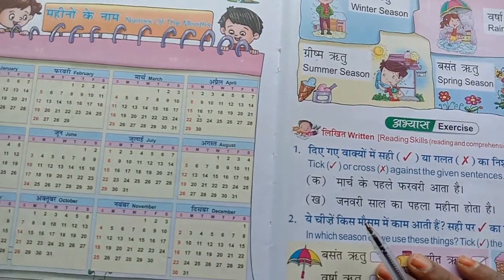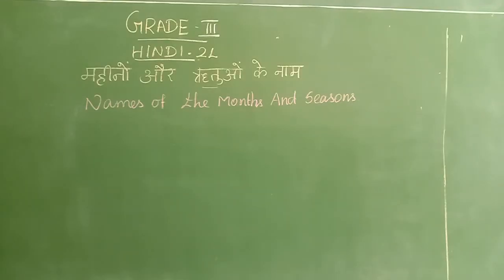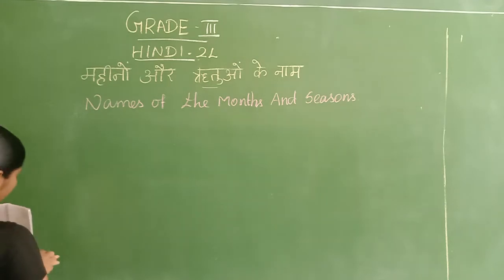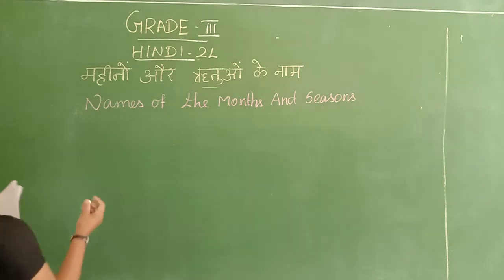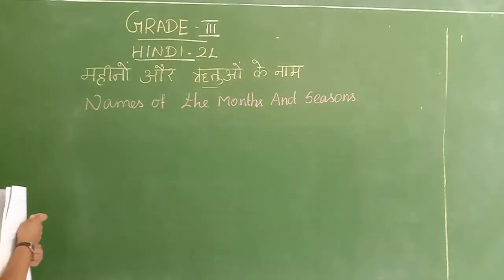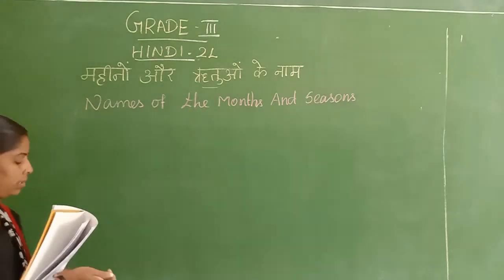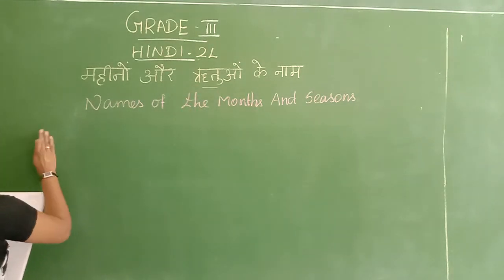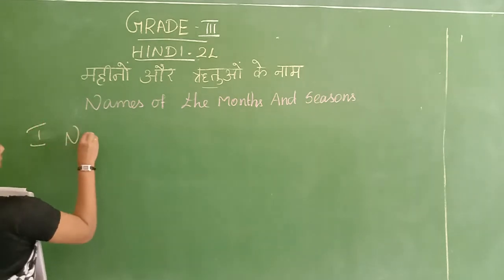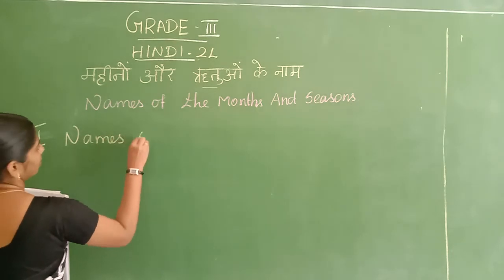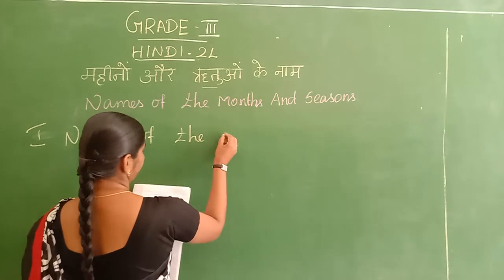Okay, children. Now we have to write the classwork. Take your classwork notebook. Shall we write the classwork? Yes. First, the Roman letters. You have to write the name of the lesson, in Hindi and English. Right? Okay. And then you can start the first Roman letter. Names of the season.